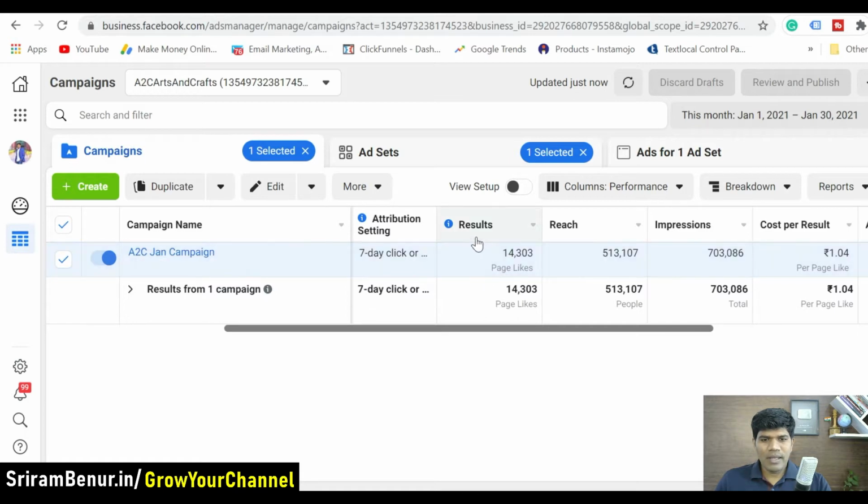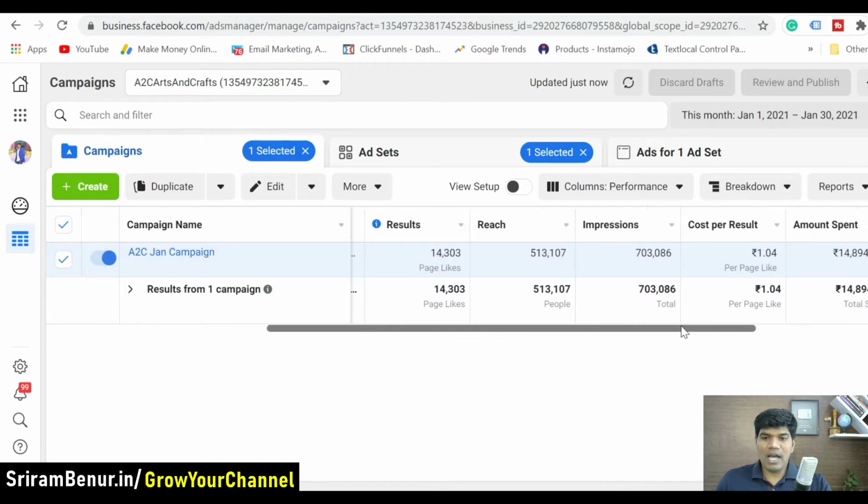Now you can see results. So this ad has got around 14,303 page likes, okay, to the Facebook page. And it has reached over 5 lakh people. Impressions are over 7 lakh. So that's the number of people to which this ad was shown.